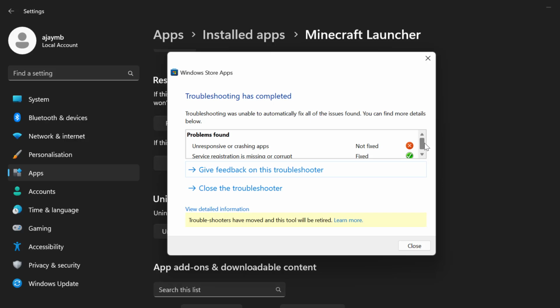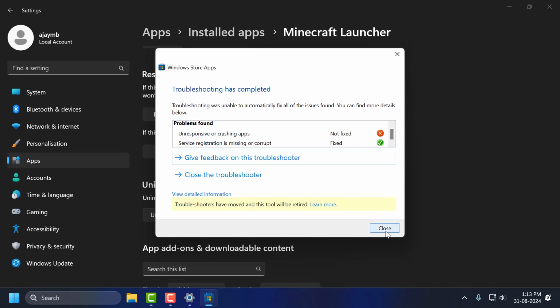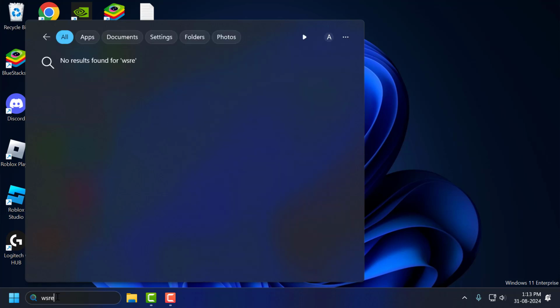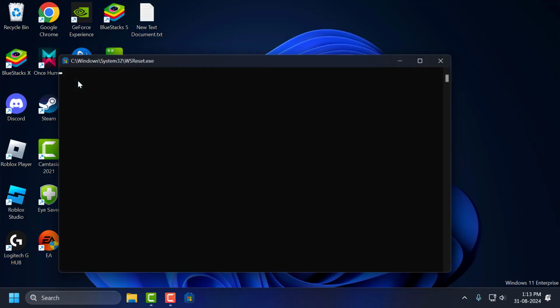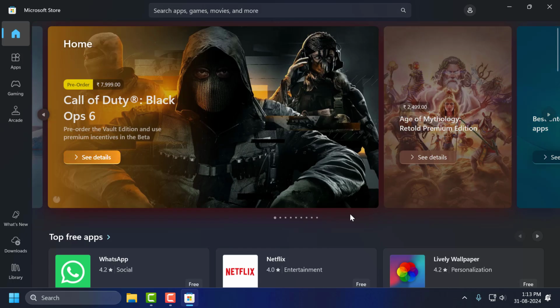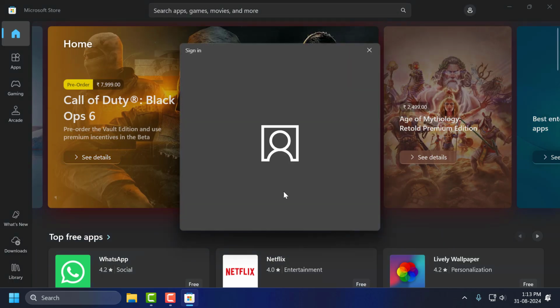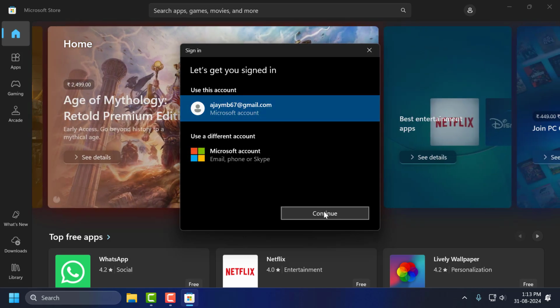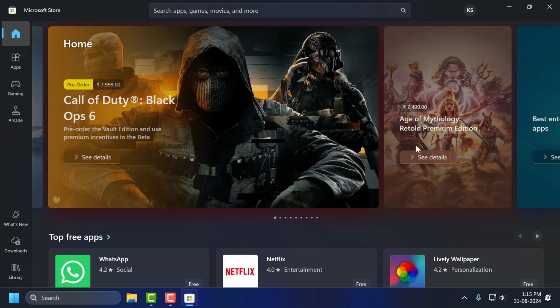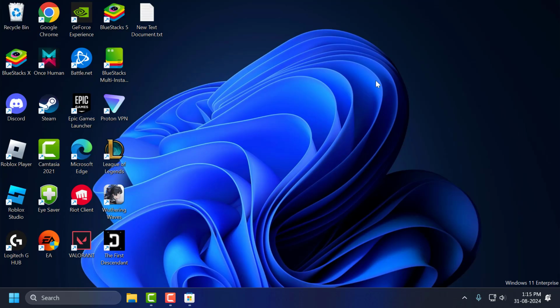After getting done, you just need to close that here and go to search menu and type wsreset. Comes up run command, click on open it. After opening the Microsoft Store, select the profile icon and select sign in and log into your account. After login to your account, now you can open the Minecraft without having any problem.